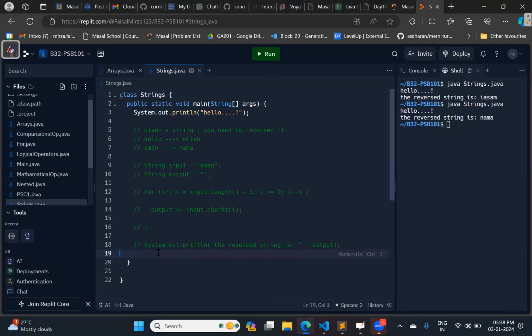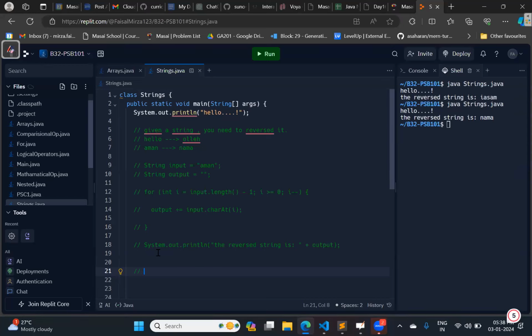So let us change the problem statement. Again, strings, this topic is very interesting. If you take it as solving real world problems, for example, checking whether a string is palindrome or not. Try it out with different names. Similarly, check in the given string how many characters are vowels and how many are consonants. Let us try to solve this kind of problem.